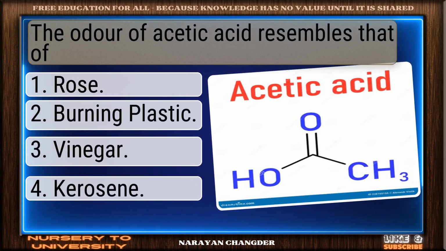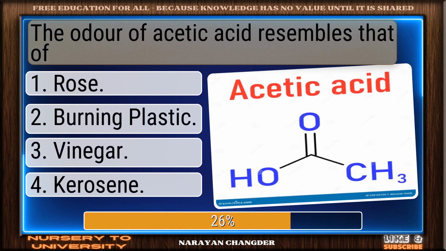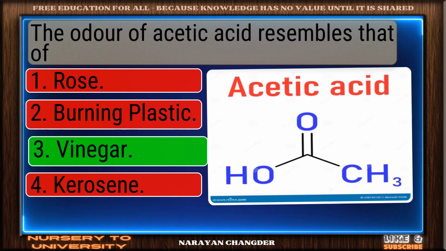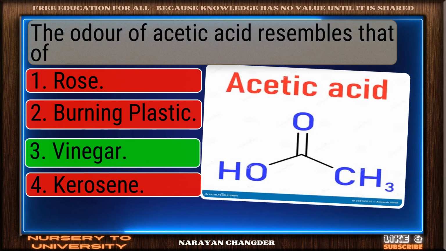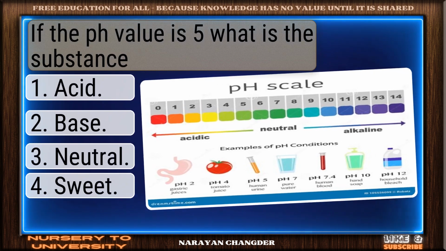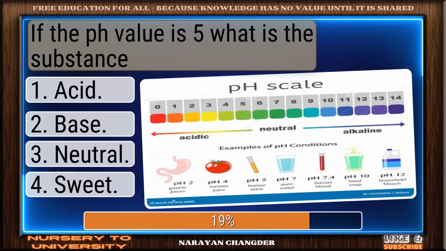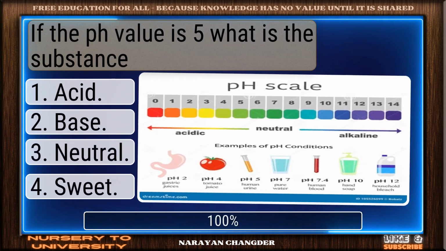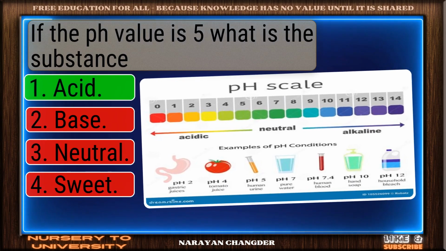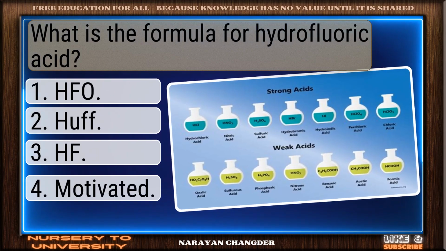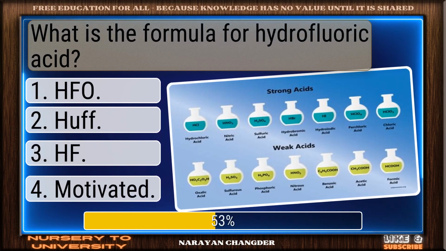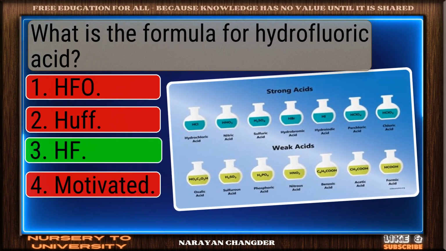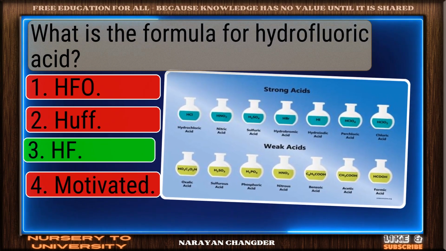The odor of acetic acid resembles that of. Smart move. Vinegar is an accurate answer. If the pH value is 5, what is the substance? Valid point. Acid is true. What is the formula for hydrofluoric acid? Correct. HF is the right answer.